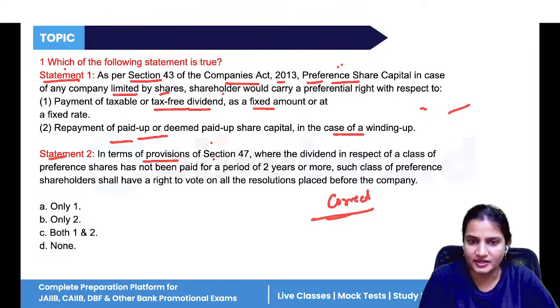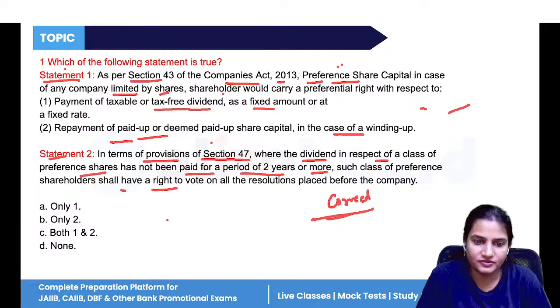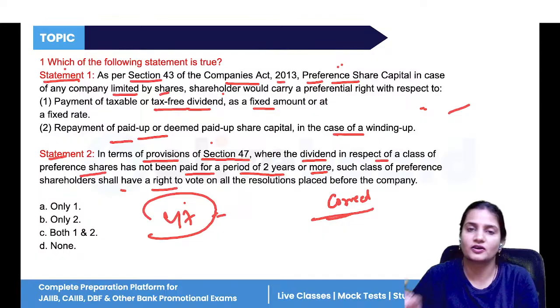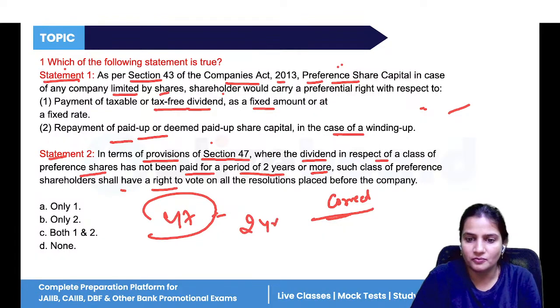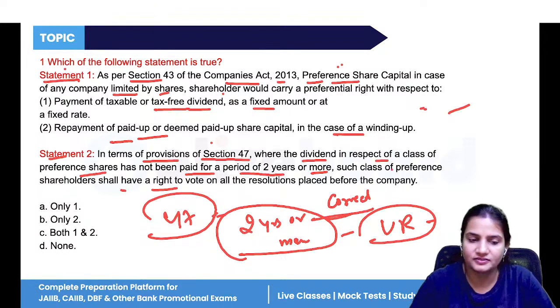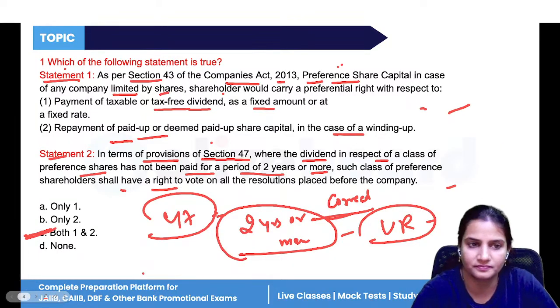In terms of provisions of section 47, all the sections are very important. Where the dividend in respect of preference shares has not been paid for a period of 2 years or more, then the preference shareholders will get the voting right. According to section 47, if the dividend is not given to preference shareholders for a period of 2 years or more, then after that the preference shareholders will get the voting right. They can participate in the company's matters. So yes, this statement is also correct. So both the statements are correct. Both 1 and 2 are true.